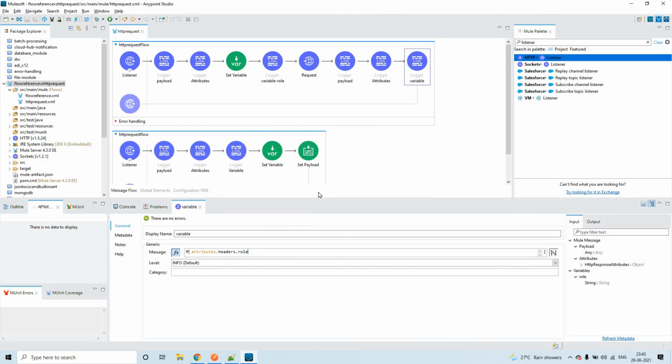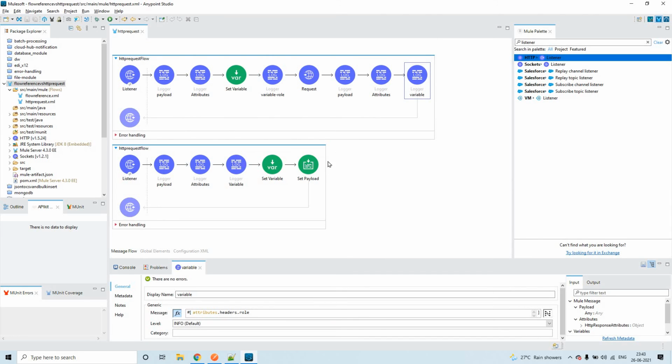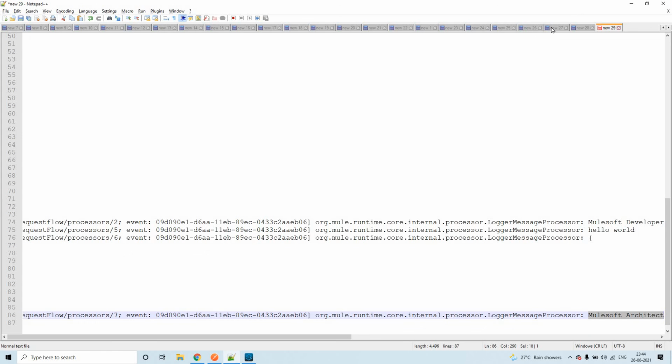So the flow is like this: the request will invoke this flow, and once it is done with execution, this particular listener will have the updated values like variables, payload, or attributes. And inside the attributes, we have assigned this variable value, and that is what is shared.